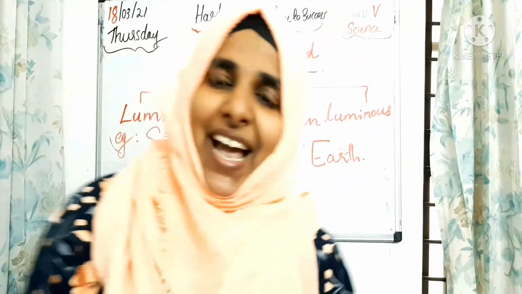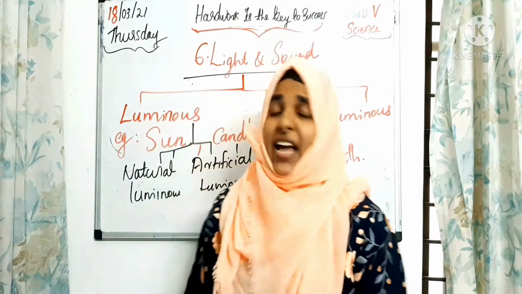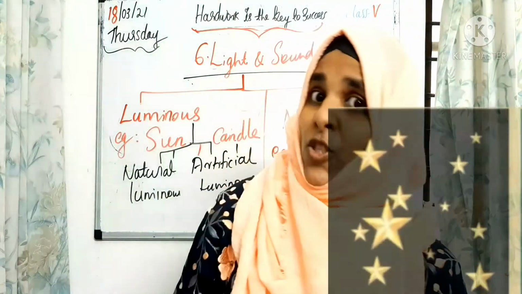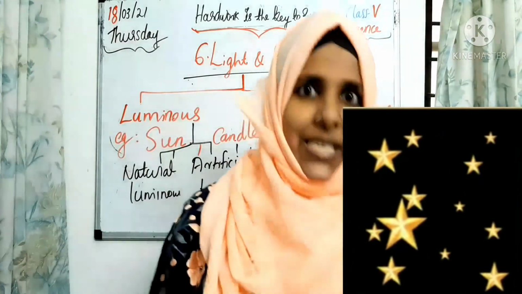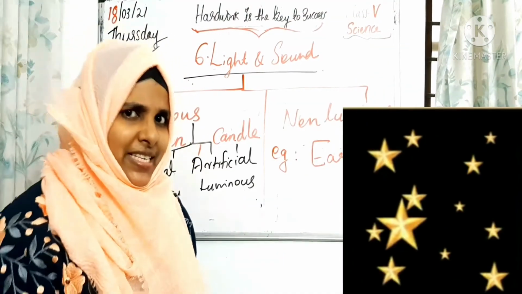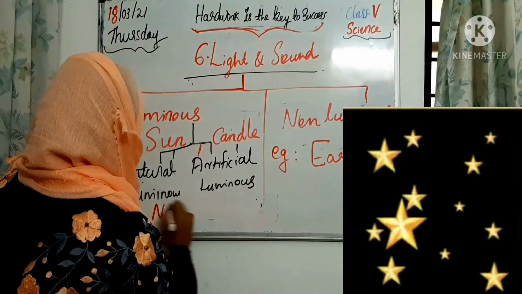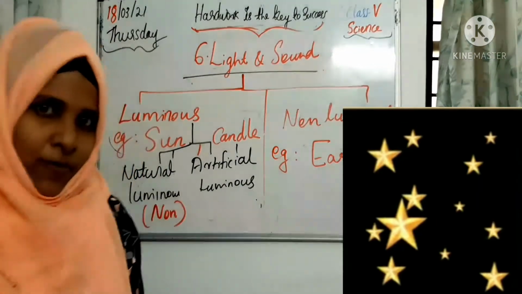Sun and stars are the natural luminous objects. These are the natural sources of light, is it? Are they living, children? Sun and star? No. These are the non-living natural luminous objects.